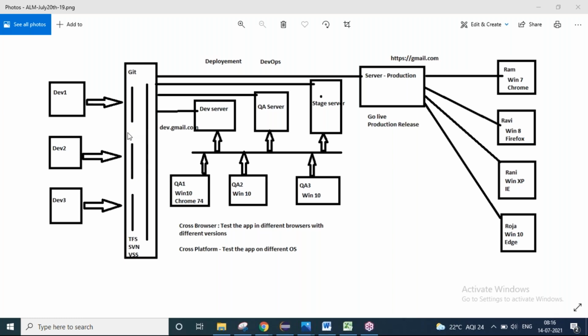So there is a mechanism called pushing the code and pulling the code. That mechanism is called source control. Today in the market, there are so many source controls. I will come to manual testing, guys. Please be with me, I'll make it very clear. There are source controls like Bitbucket, TFS, SVN, VSS, and so on.